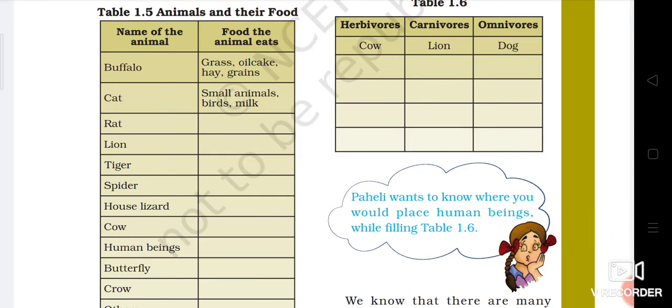Rat is a herbivore. Lion, tiger and spider, they all are carnivores because they hunt other animals. Lion and tiger hunt other animals and get their flesh. Spider also hunts a small insect and then gets its food. So these three, tiger, lion and spider, they are carnivores.